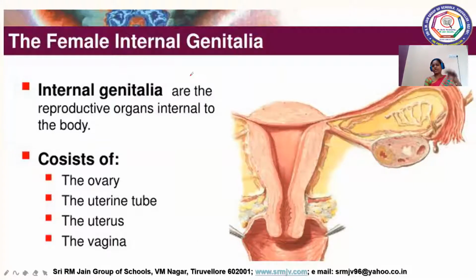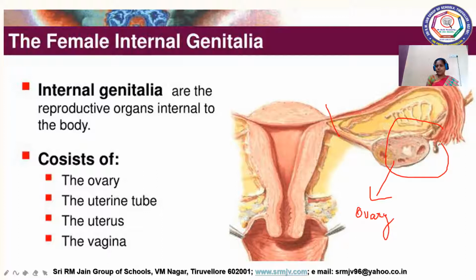As I told you already, all these come under internal genitalia. This structure is our ovary. All human females have a pair of ovaries, and this tube, from ear to ear, we will call the fallopian tube. Fallopian tube, we can simply call it the uterine tube, or oviduct.